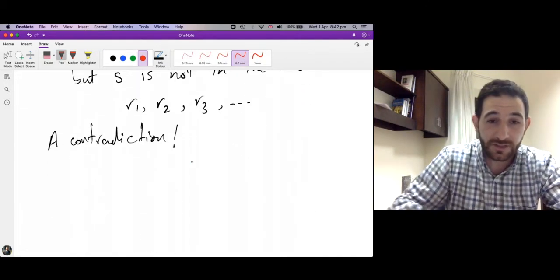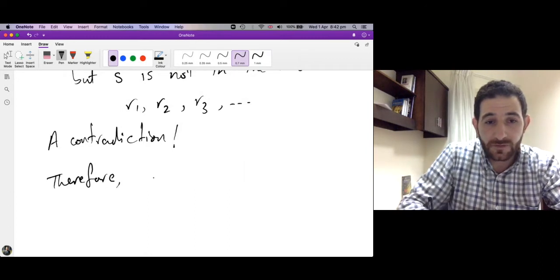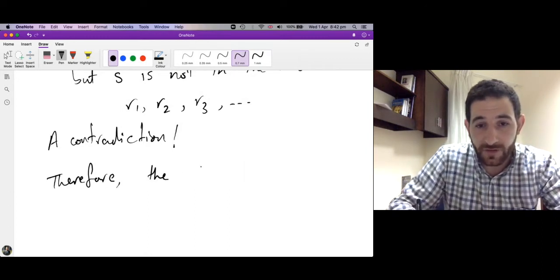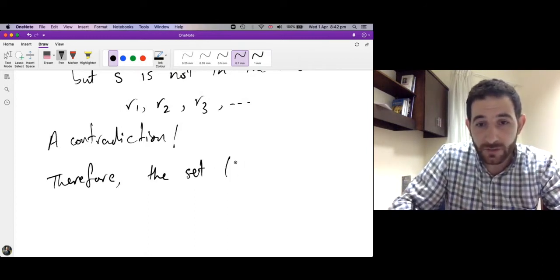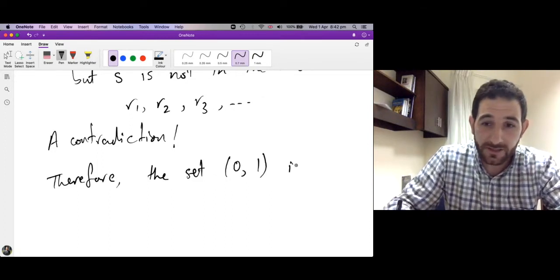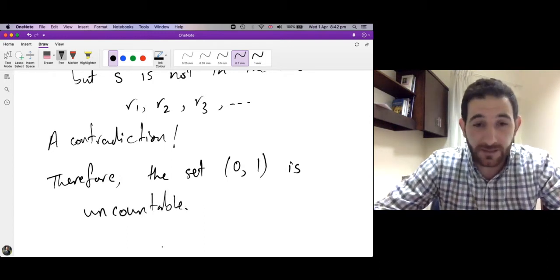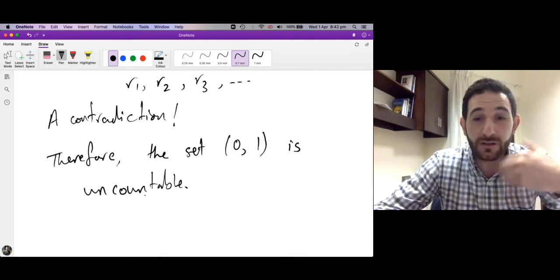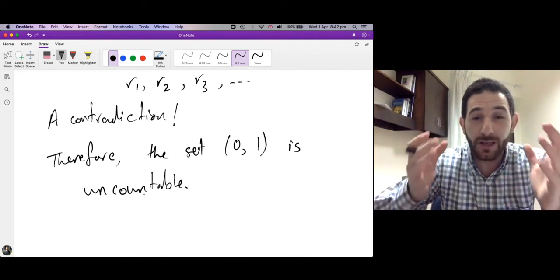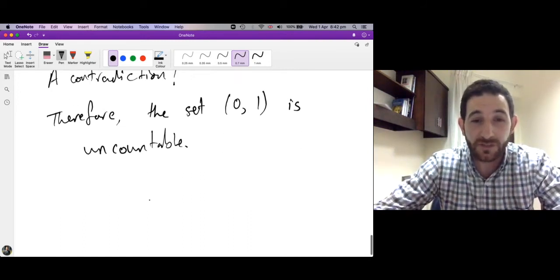So this is a contradiction, and we can conclude that, therefore, the set of real numbers between 0 and 1, or real numbers strictly bigger than 0 and strictly less than 1, is indeed uncountable. So this is a set which is infinite, and we cannot list its elements. It has too many elements to be listed. We can't list the elements between 0 and 1.